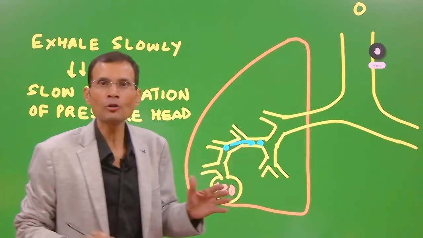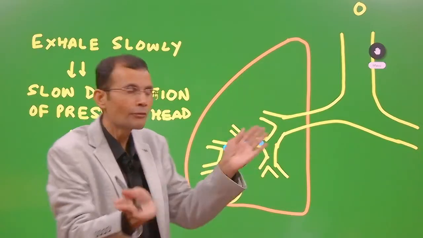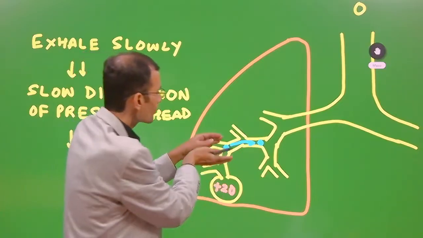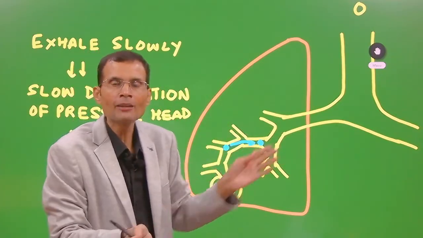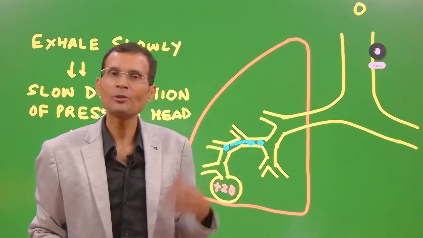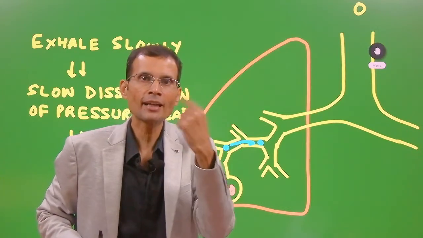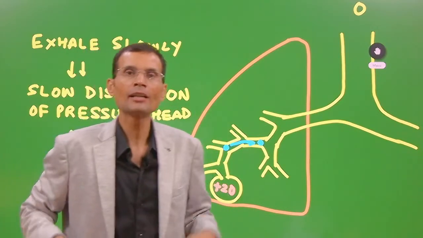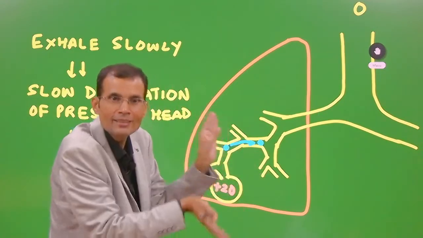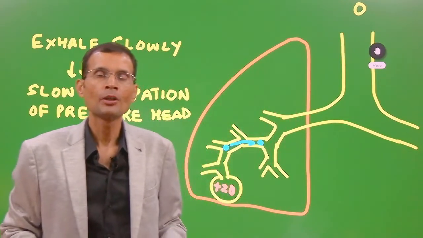Air will come out with a very slow velocity, but with a lot of force applied from inside. Because of that resistance at the outlet, air applies force from inside and tries to open up the airways. Can you imagine this? Force applied from the lower end, but resistance at the outlet, and therefore air comes out applying a lot of force from inside the airway. So this is how it helps.